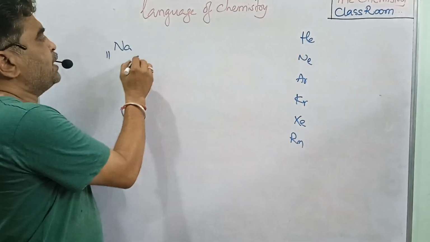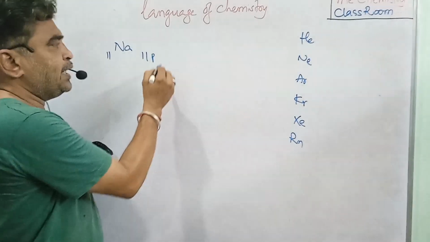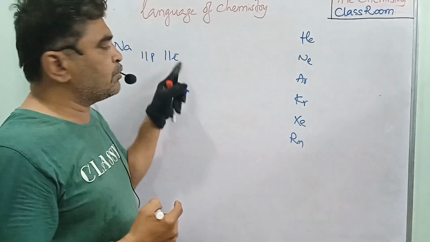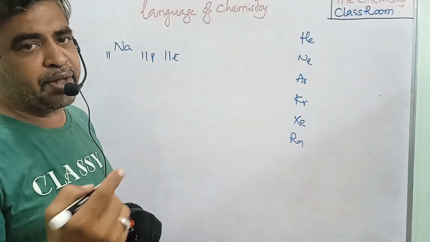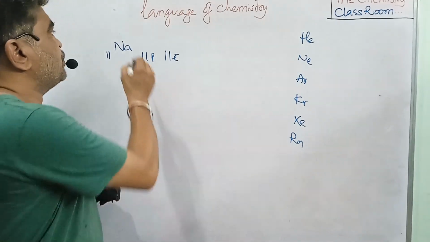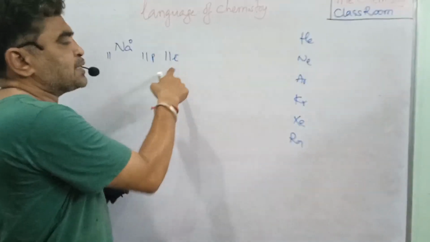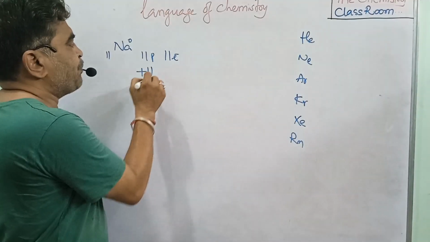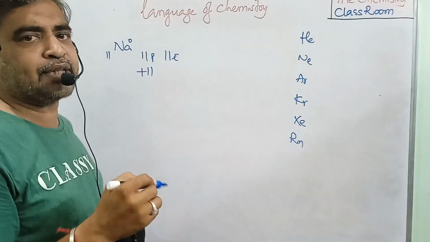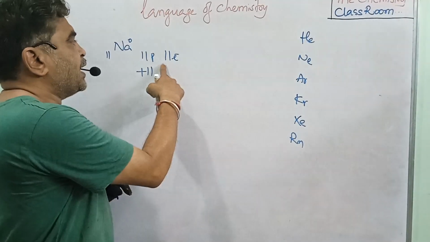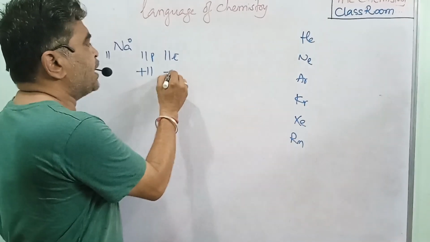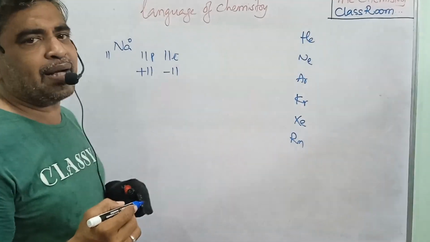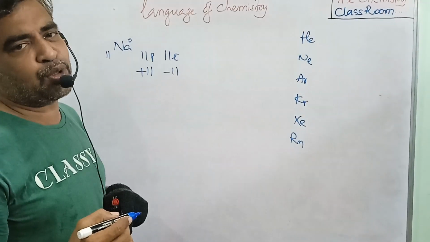So sodium has 11 protons and 11 electrons. In the nucleus we have 11 protons, and around the nucleus we have 11 electrons. Already we said the atom has zero charge, which means the protons and electrons are equal. The protons are positive, so 11 protons means 11 positive charges. The electrons are negative, so 11 electrons means 11 negative charges. 11 plus and 11 minus, so that atom has zero charge.